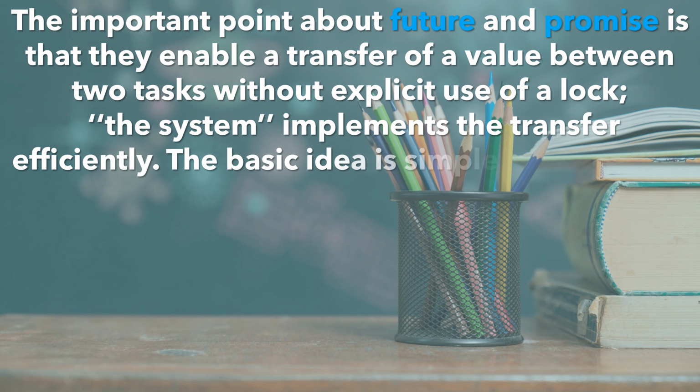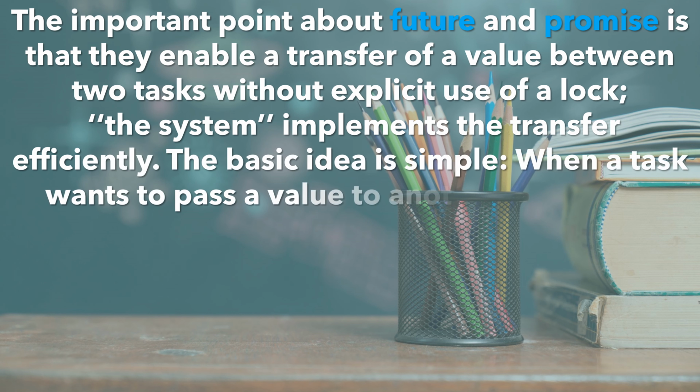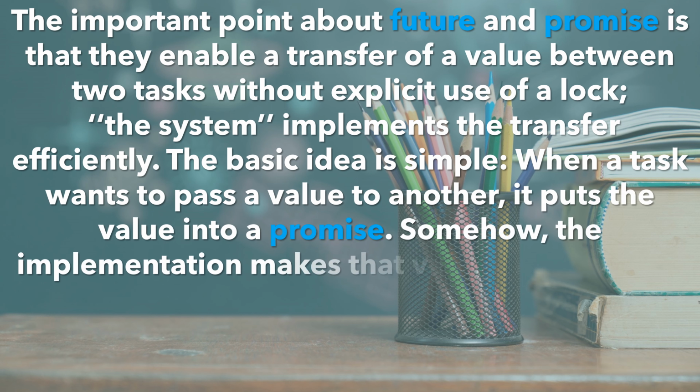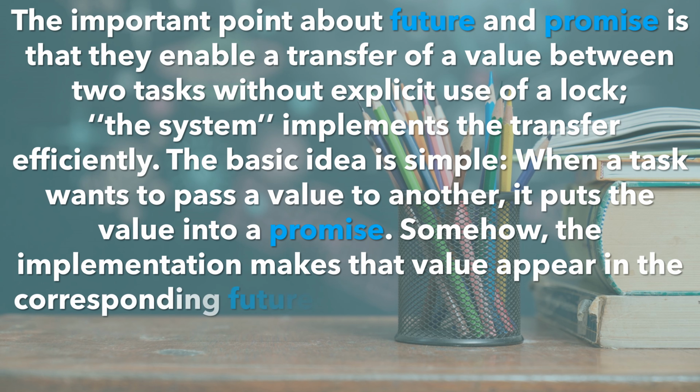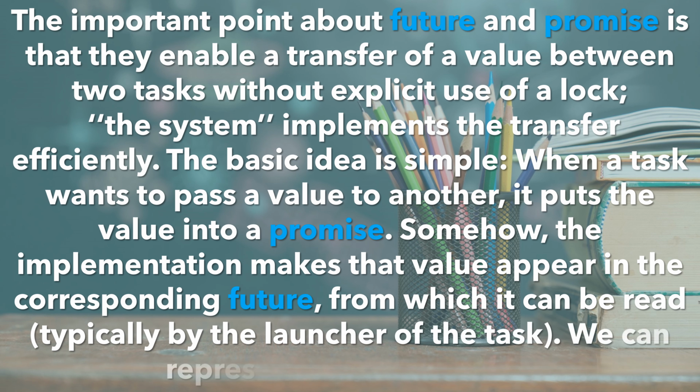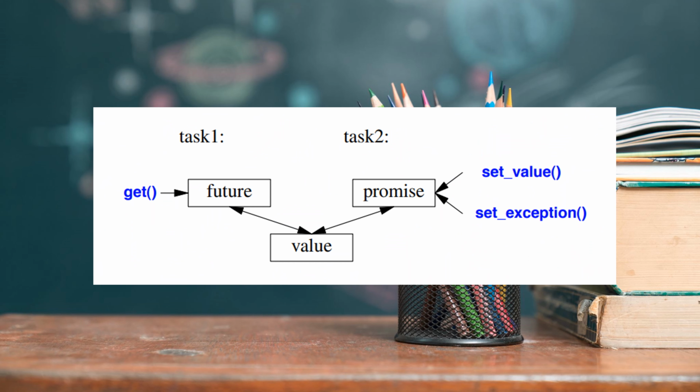The basic idea is simple: when a task wants to pass a value to another, it puts the value into a promise. Somehow, the implementation makes that value appear in the corresponding future, from which it can be read, typically by the launcher of the task. We can represent this graphically. Task 1: get future value. Task 2: set value, set exception. Promise value.